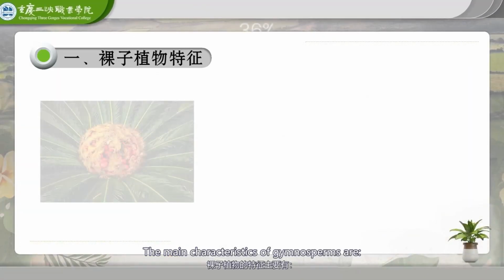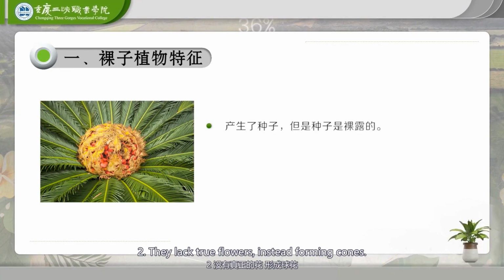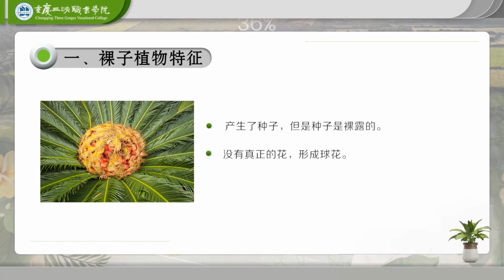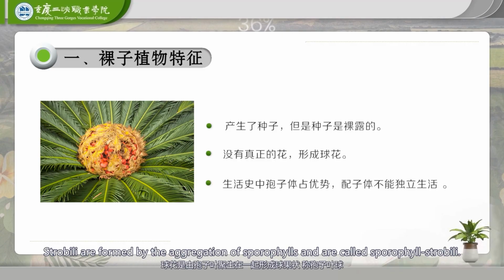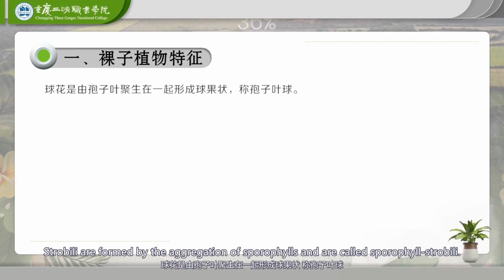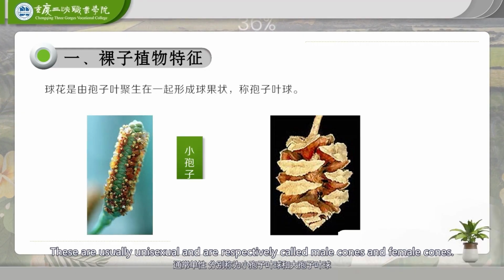The main characteristics of gymnosperms are: they produce seeds, but the seeds are naked. They lack true flowers, instead forming cones. In their life cycle, the sporophyte is dominant, and the gametophyte cannot live independently. Strobili are formed by the aggregation of sporophylls and are called sporophyll strobili. These are usually unisexual and are respectively called male cones and female cones.